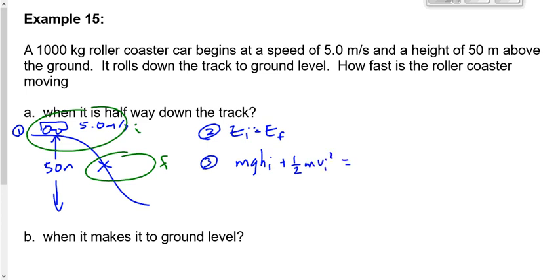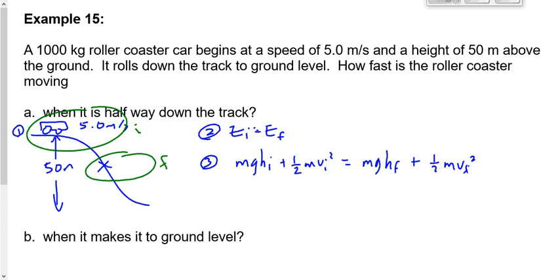Now, halfway down, Andrew, do we have potential energy halfway down? Yes, we do, because there's still a height, right? We're going to say it's mgh final. Do we have kinetic energy halfway down? Iana, do we have kinetic energy halfway down? Yeah, because it's moving down. It's still moving. So it's going to be 1/2 mvf squared.